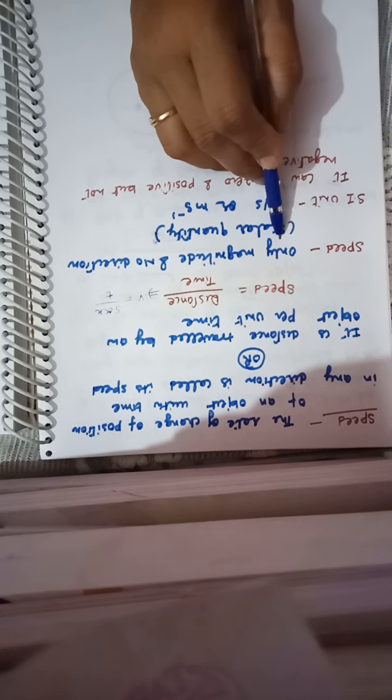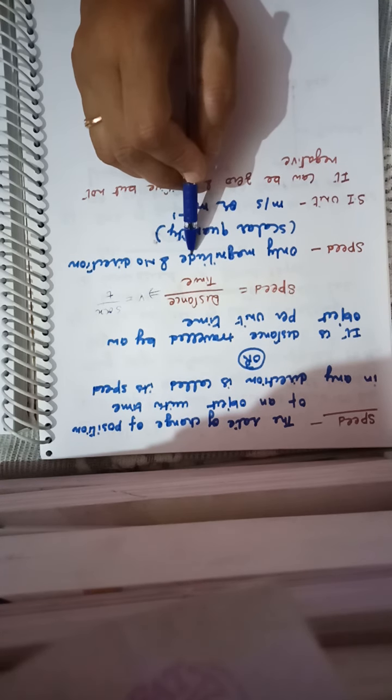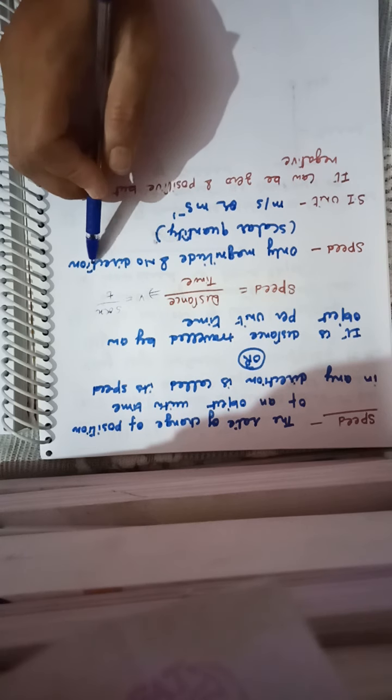Speed is a scalar quantity. Scalar quantities are those quantities which have only magnitude and no direction. So speed has only numerical value, meaning magnitude, but it has no direction. That is why it is a scalar quantity.